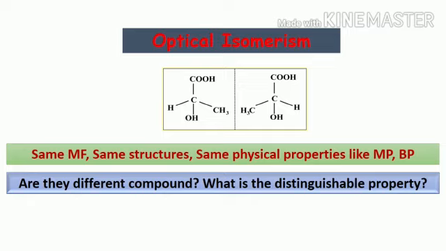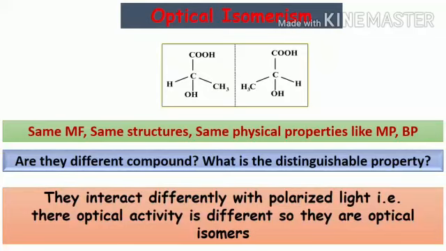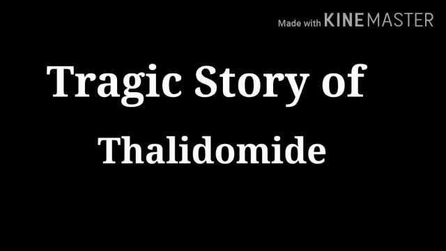The answer is yes. Optical isomers differ only in one property, optical activity. That is, how two isomers interact with plane polarized light is different. You will say that, okay, optical isomers are compounds which differ only in one property. What a big deal. We can treat them as a single compound. If you think in this way, listen to this tragic story of thalidomide.